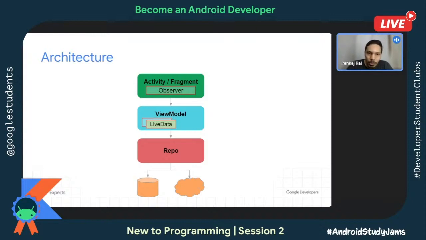So let's see what should be the architecture of your app when you want to add network connectivity and fetch content through an API. On the top, you'll have your activity or fragment. As I said, they are the components. Activity is the Android component. Fragment is the UI piece of code where you can show the content. So either on an activity or in a fragment, you can display the content to the user, and that's the place where the user interacts too.